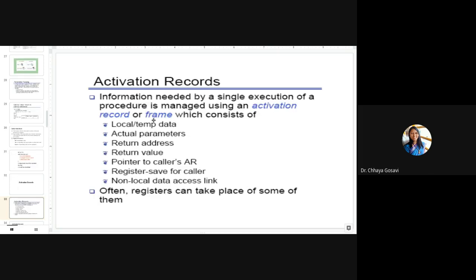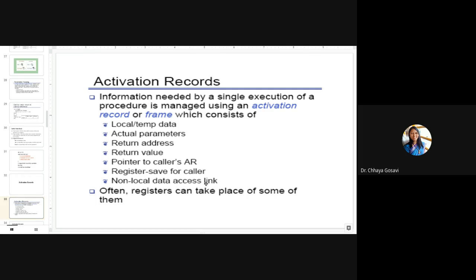What is an activation record? Information needed by a single execution of a procedure is managed using an activation record or frame. It consists of local variables or temporary variables created by the system, then actual parameters, return address, return value, and pointers to the calling function, that is the activation record of the calling function or caller's activation record, and a register used to save for the caller what is next. You have to return back now to the calling function. So that is the pointer.